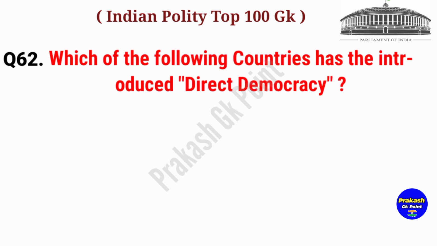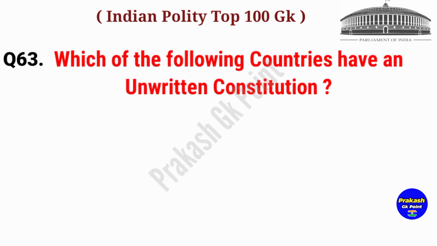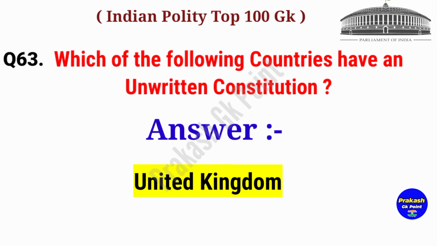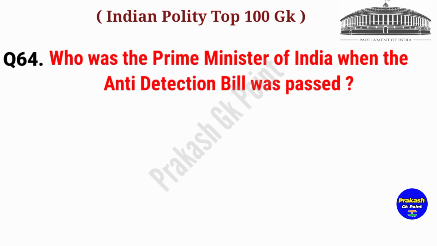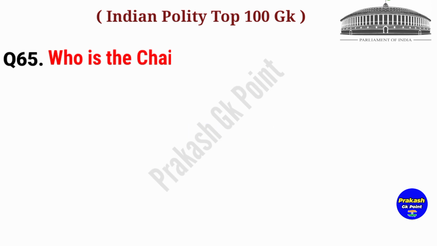Which of the following countries has introduced direct democracy? Answer: Switzerland. Which of the following countries have an unwritten constitution? Answer: United Kingdom. Who was the Prime Minister of India when the Anti-Defection Bill was passed? Answer: Rajiv Gandhi. Next question.